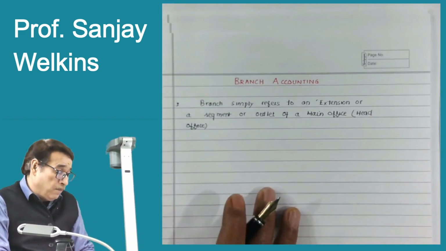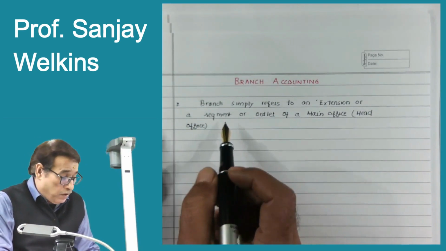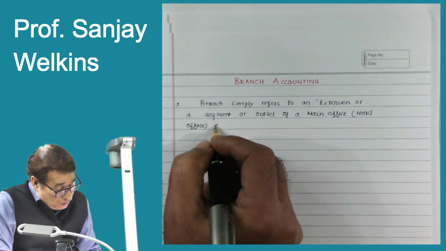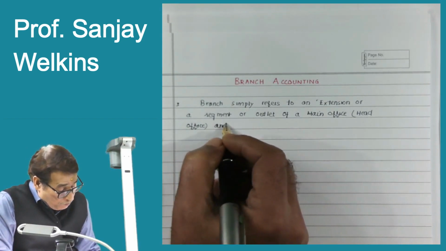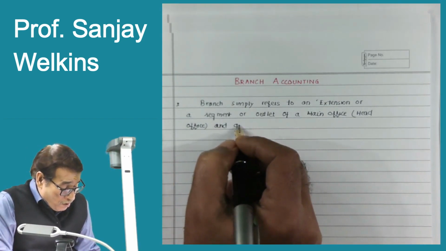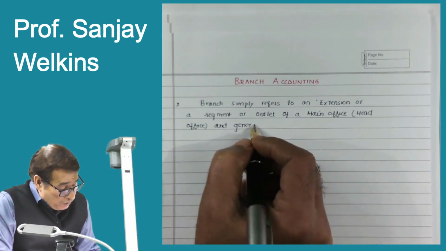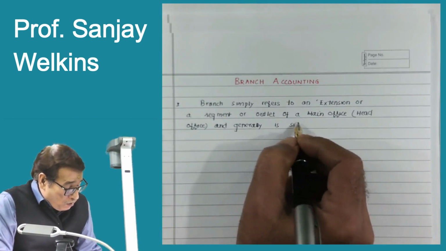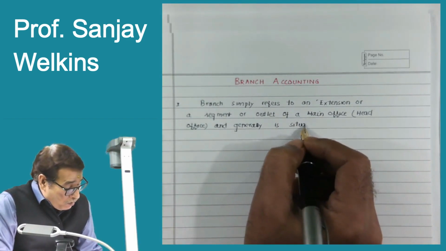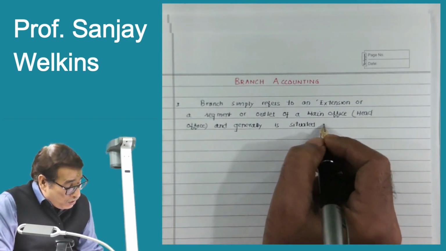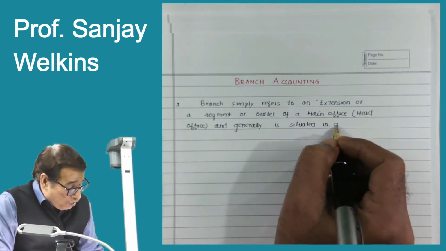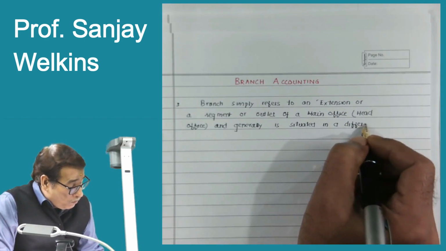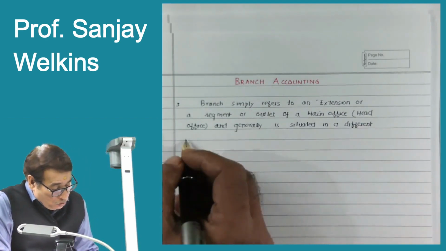So branches simply refers to an extension or segment or outlet of the main office and is generally situated in a different geographical territory, in a different geographical area.